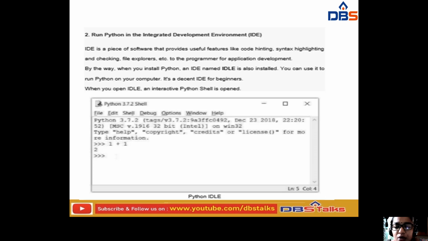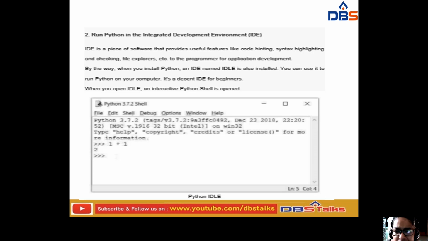For each and every programming language we have some syntax, right? In the command prompt, if you have written some syntax, there is no highlighting, and no code hinting. It will not show like that. We have to search for that. So here the main advantage of the integrated development environment is that it is a piece of software that provides useful features like code hinting, next syntax highlighting, and after that it will thoroughly check whether there are errors or not.